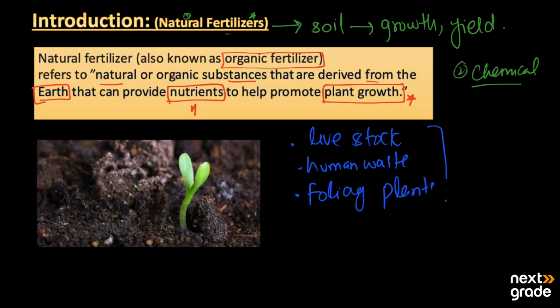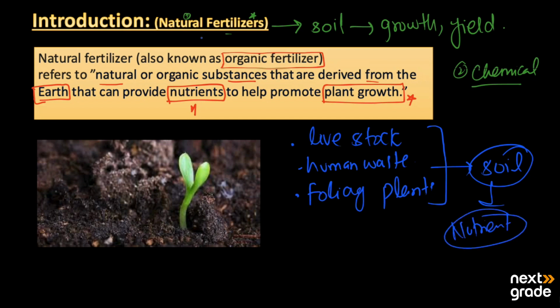All these materials, when added into the soil, become its parts. In turn, they provide different types of nutrients, and these are known as natural fertilizers. So when they are added into the soil, they provide enough nutrients to the plants for their proper growth and for their proper development.